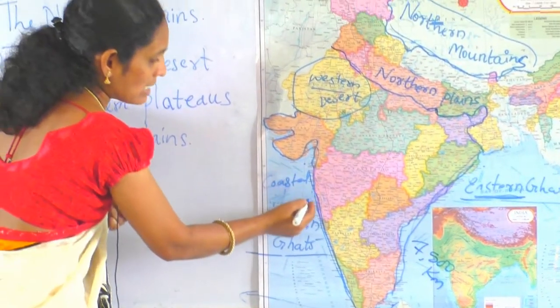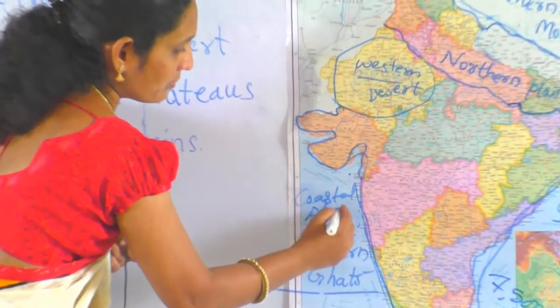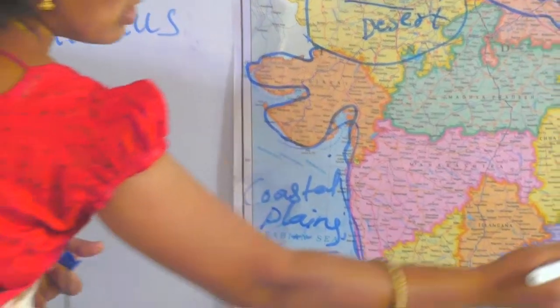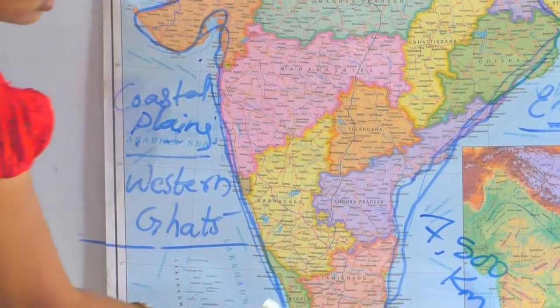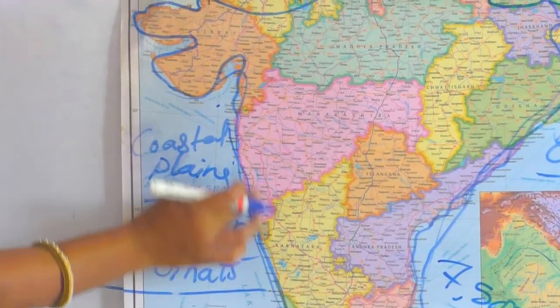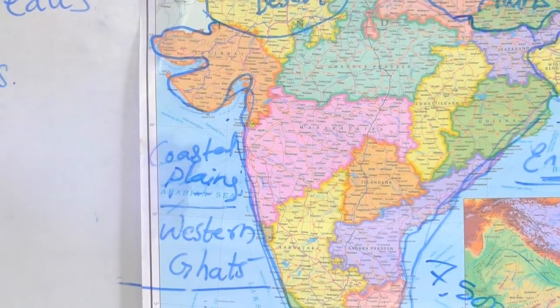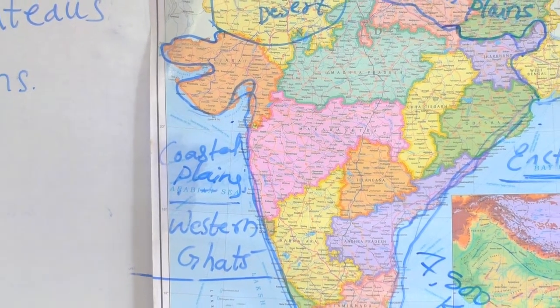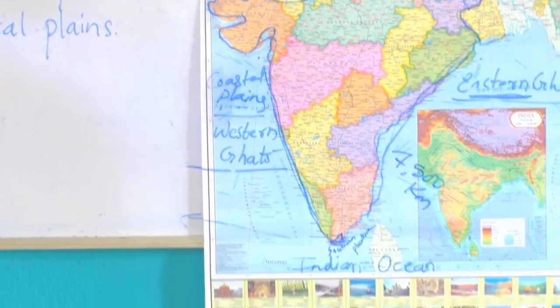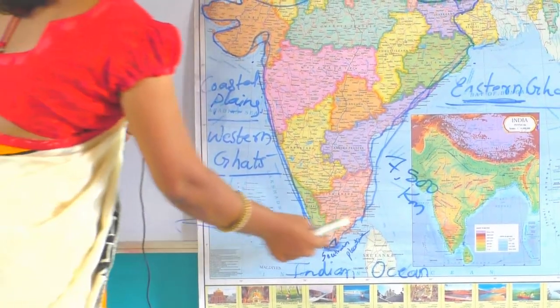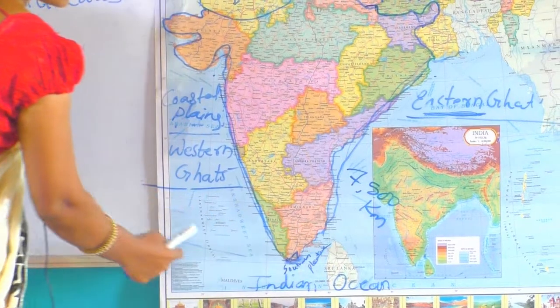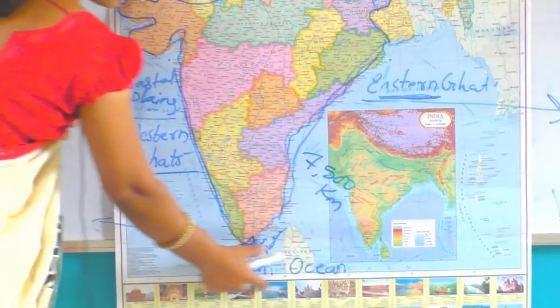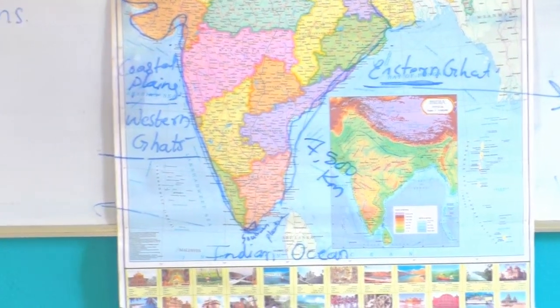That place we call the coastal plains. At last, next is islands. Islands means the water part, the total water part is called islands.